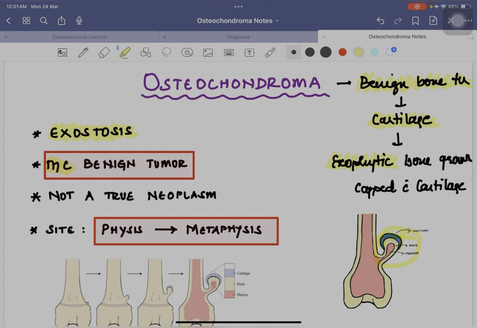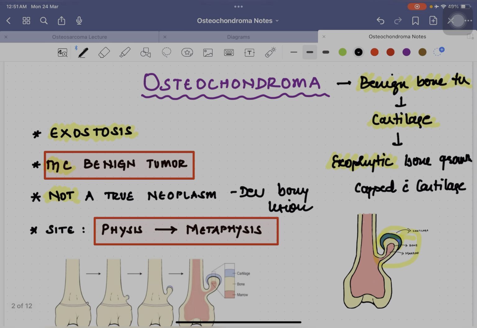And next, it is not a true neoplasm. Why do they say that? Because osteochondroma is a developmental bony lesion. So there is no malignant potential or uncontrolled growth. That is why they call it not a true neoplasm.